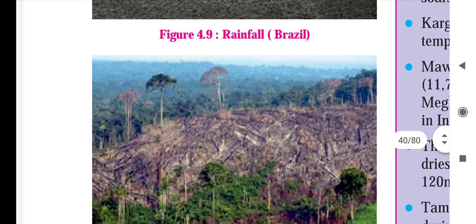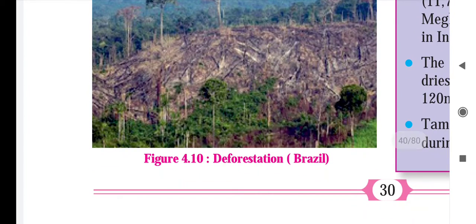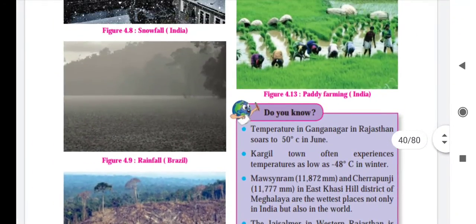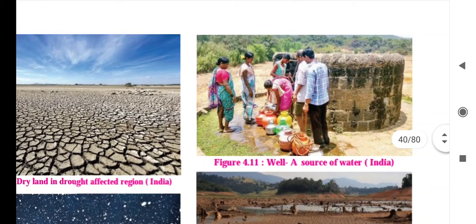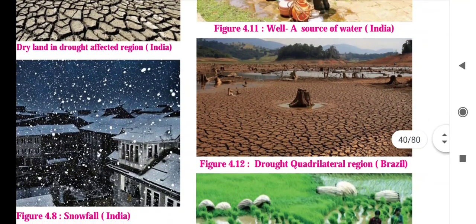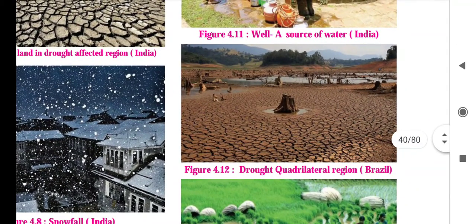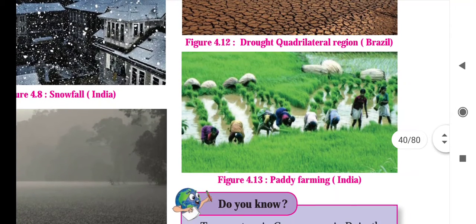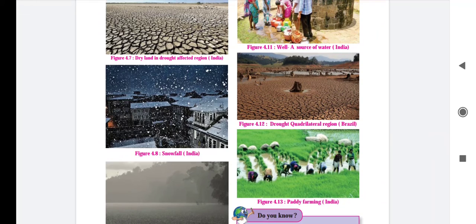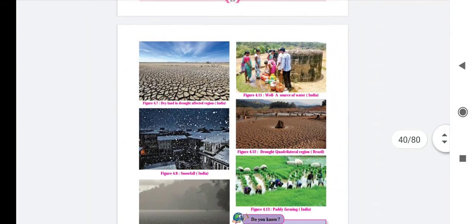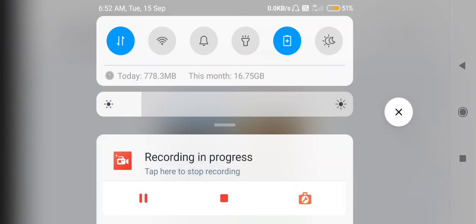So you have to write about the rainfall in Brazil, deforestation in Brazil, a source of water in India, a drought affected region in Brazil, and paddy farming in India. So you have to study the pictures, and you have to write a brief description about it. So here we have completed our fourth chapter. Thank you very much.